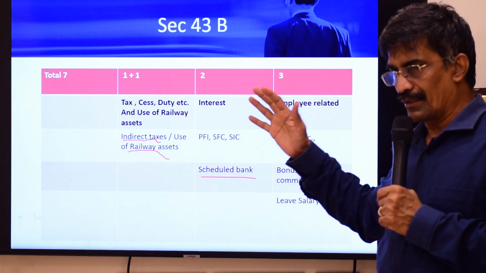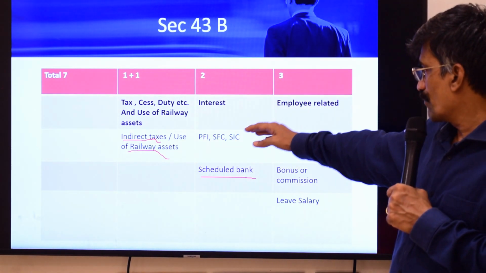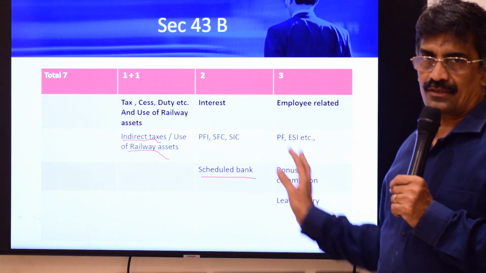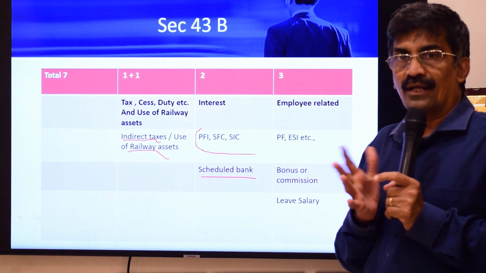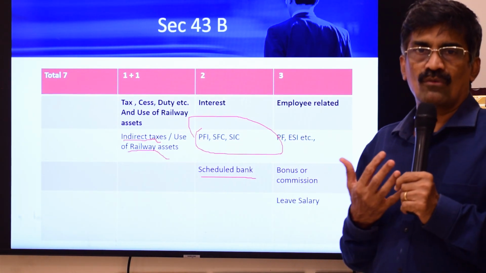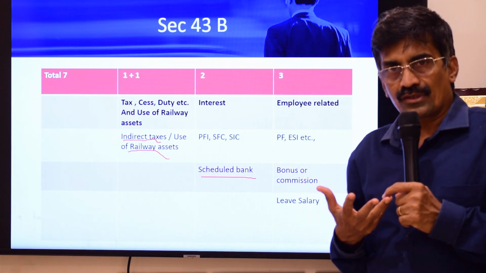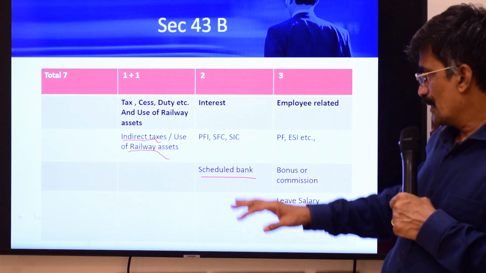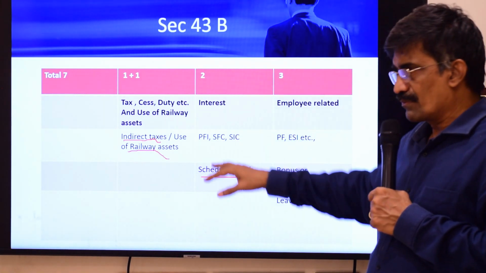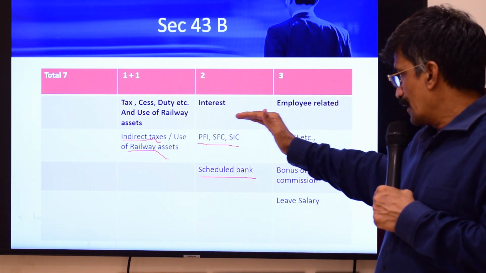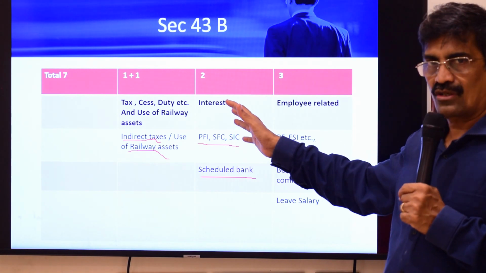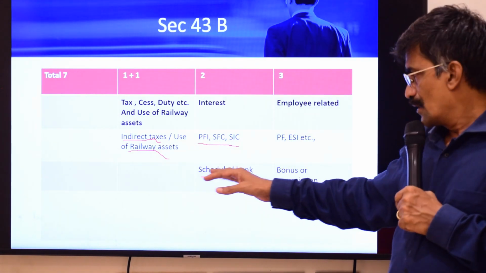You must bear in mind, except interest on capital borrowed from these financial institutions, industrial corporations and scheduled banks, other interests are not covered. Assuming for a moment, I have taken a loan from another company, inter-corporate deposits, and I have not paid the interest. Can I claim? Yes. 43B does not cover all interest. It covers only the interest from financial institutions, state financial corporations, state industrial corporations or a scheduled bank.